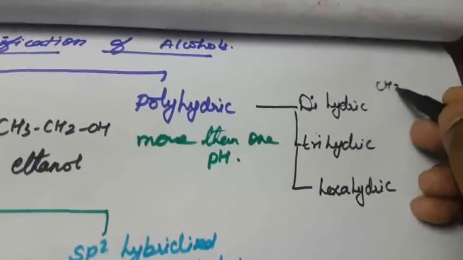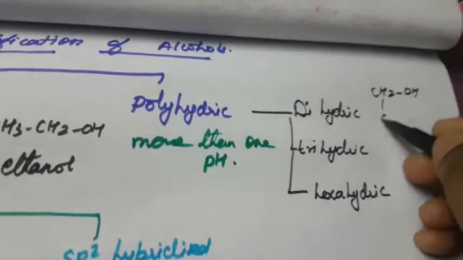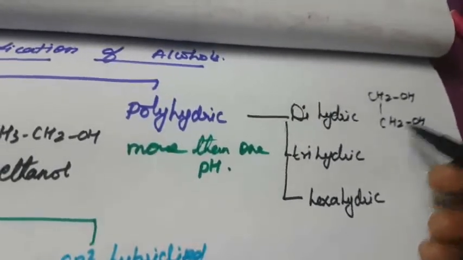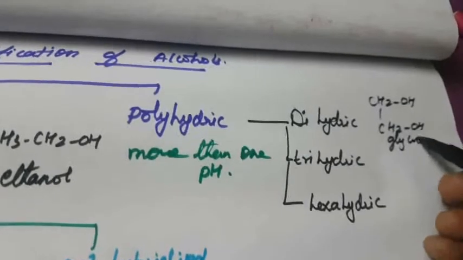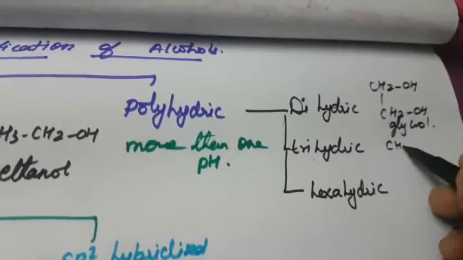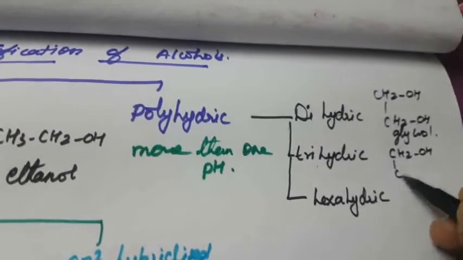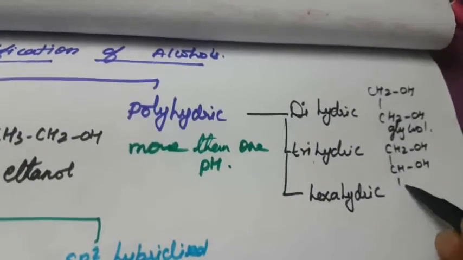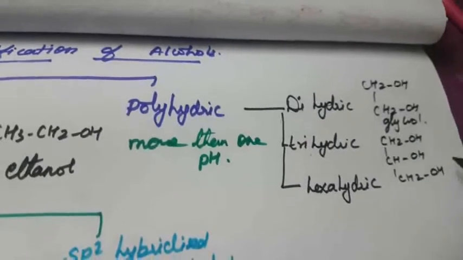What is the formula of glycol? CH2OH, CH2OH. That is the example. This is called glycol. So what is trihydric alcohol? That is glycerol. Again CH2OH, then CHOH, then CH2OH. That is glycerol.